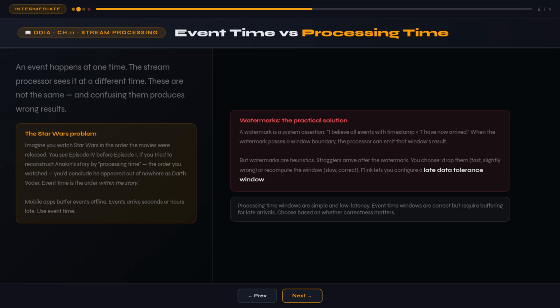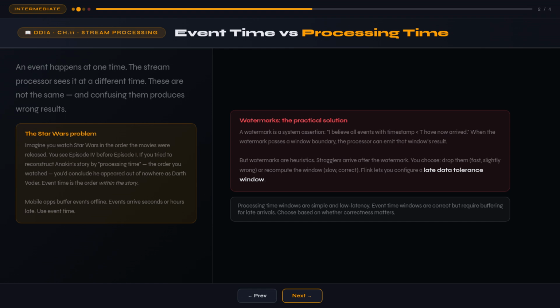There's a beautiful analogy from the Flink community. Think about Star Wars movies. Episode 4 was released in 1977, Episode 5 in 1980, then Episodes 1, 2, 3 in 1999 to 2005, prequels released after the sequels. If you watch them in release order, the processing order is 4, V, 1, 2, 3, completely different from the narrative order 1, 2, 3, 4, V. The release date is the processing time. The episode number is the event time.